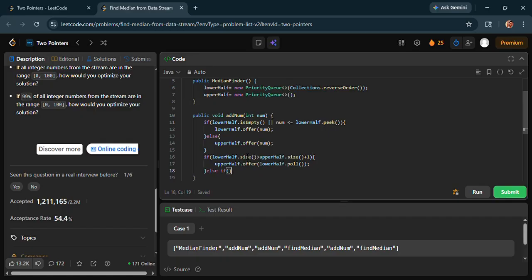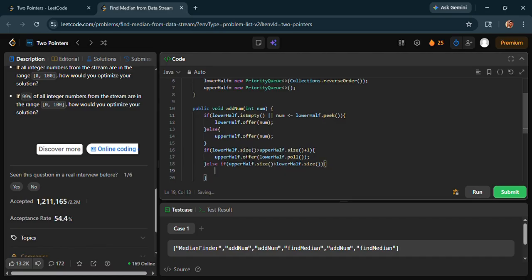Else if upperHalf.size is greater than lowerHalf.size, then it will be lowerHalf.offer(upperHalf.poll), just the reverse of what we did above.